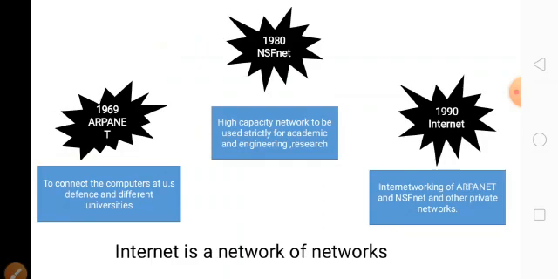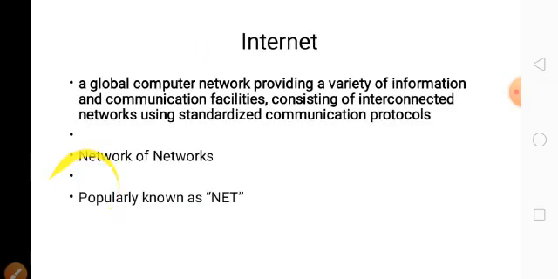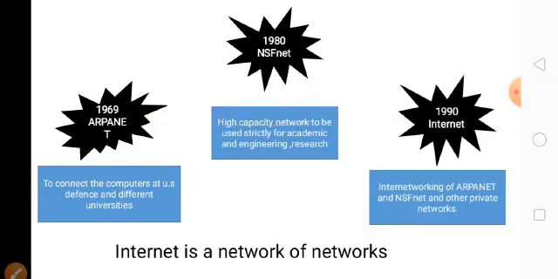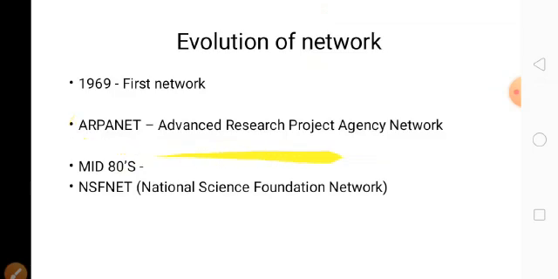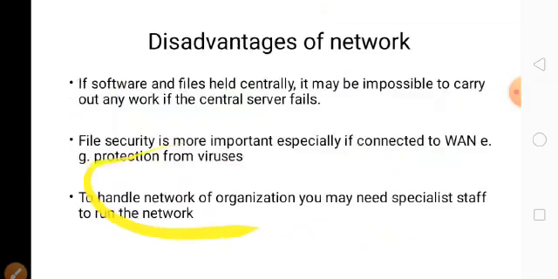The computers available in defense and universities were connected using this network. After that, they founded a high speed capacity network in the 1980s, that is NSFnet. The full form of ARPANET is, note this, Advanced Research Project Agency Network. NSFnet is National Science Foundation Network.